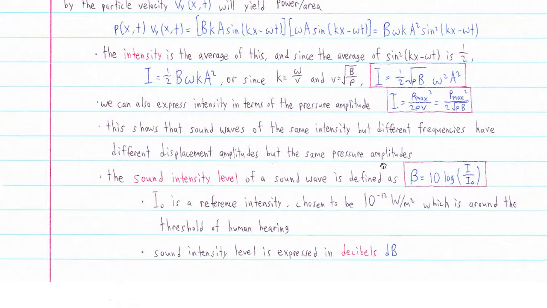So we can also define something called the sound intensity level, which is a logarithmic scale to represent the intensity of a sound wave. So to get the sound intensity level, we take 10 times the log of the intensity of the sound wave divided by this reference intensity, which is 10 to the negative 12th. So again, you take the intensity of the sound wave, divide it by 10 to the negative 12th, take the log base 10 of that, multiply by 10, and you get the sound intensity level, the unit of which is the decibel.